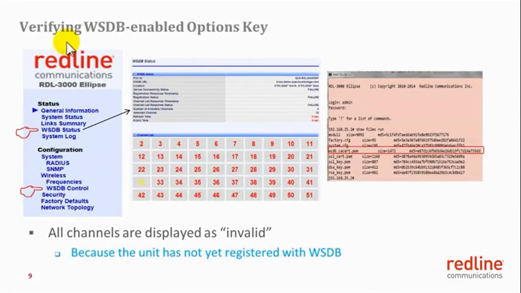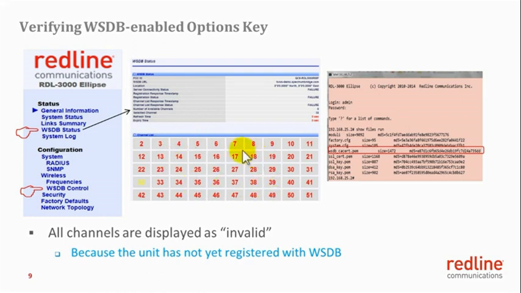This slide describes parameters applicable to the FCC specific options key. When this options key is enabled, you can see the whitespace database control tab here. This will allow you to configure parameters in the unit that will enable it to access the whitespace database. You can see the whitespace database status tab here. This will show the list of the channels returned by the whitespace database to the unit.